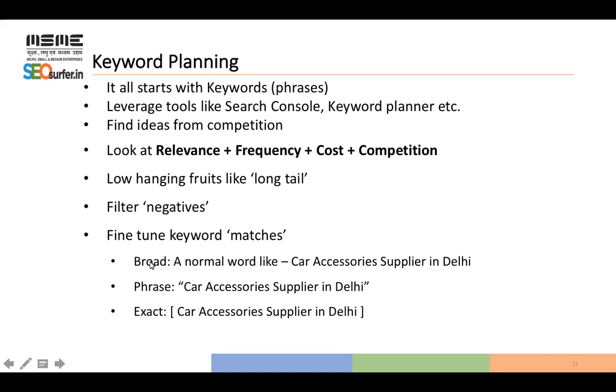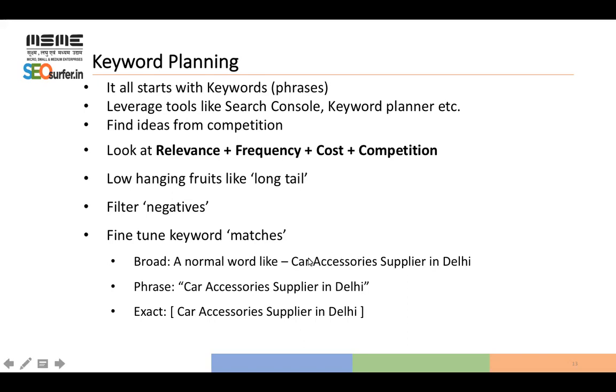You can see the example of broad, a normal phrase like car accessory suppliers in Delhi. Such a keyword is understood by Google with synonyms and different combinations as well. If you search on Google, you can see many irrelevant results come after two or three pages.